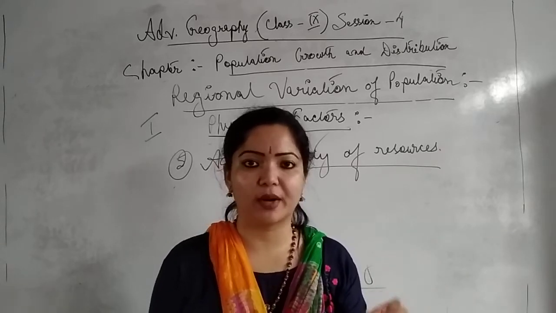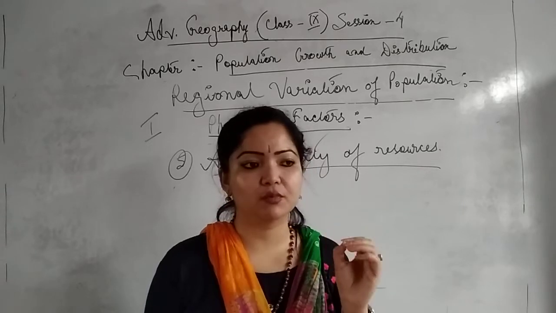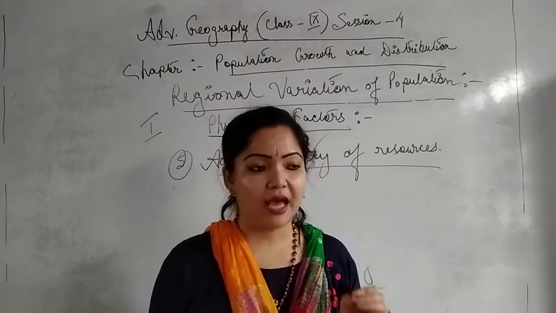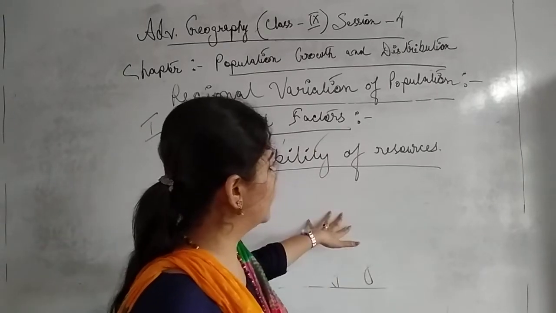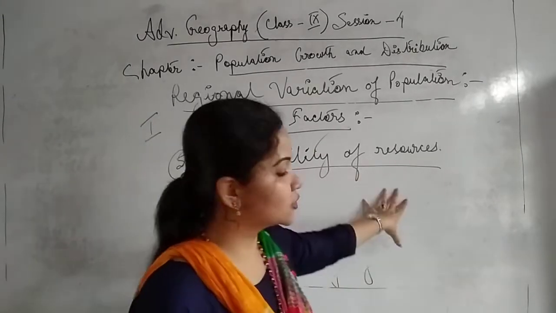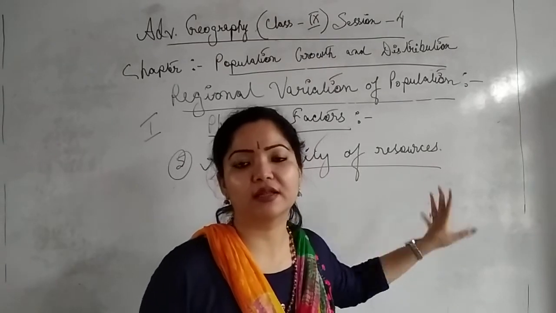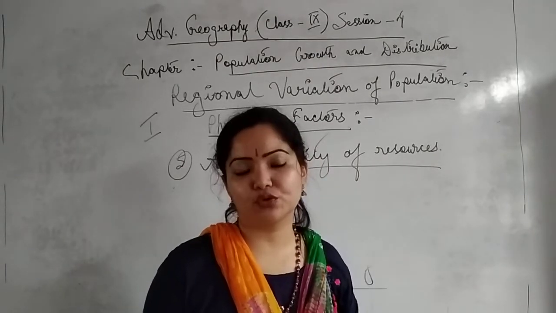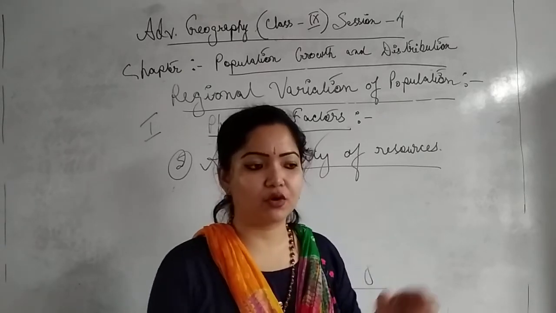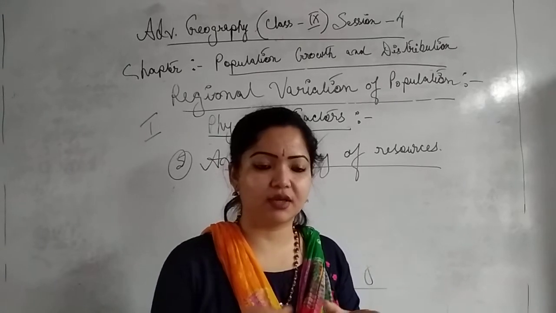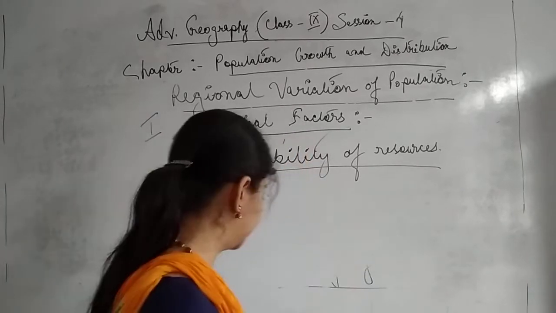People will reside in those places where they find these sorts of resources. Is it clear? So we find uneven distribution of population in the world, with regional variation from one region to another.